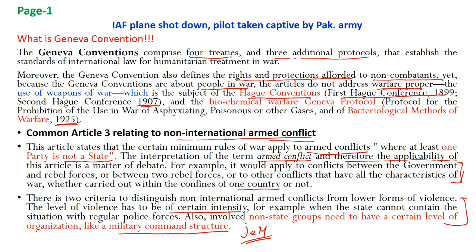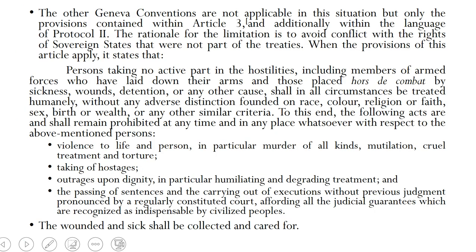But still, let's try to understand what the other provisions are. It says that the other Geneva Conventions are not applicable in this situation, but only the provisions contained within Article 3, additionally within the language of Protocol 2. The rationale for the limitation is to avoid conflict with the rights of a sovereign state, and that's also a point where Pakistan would say that this is not applicable. They were not part of the treaty.